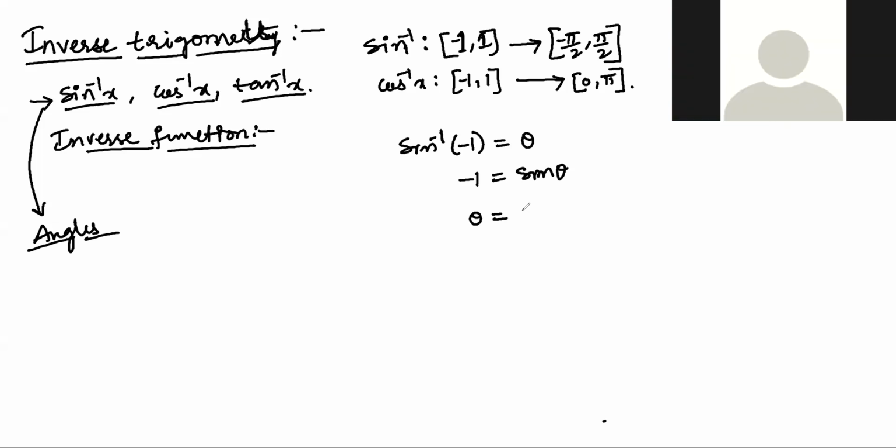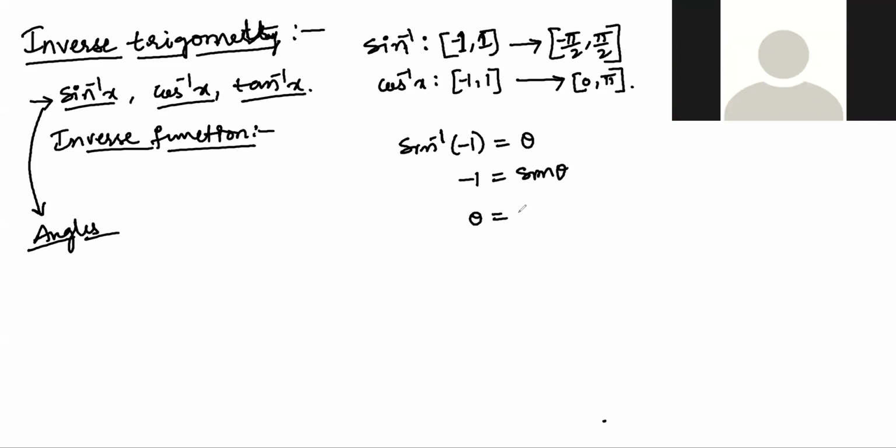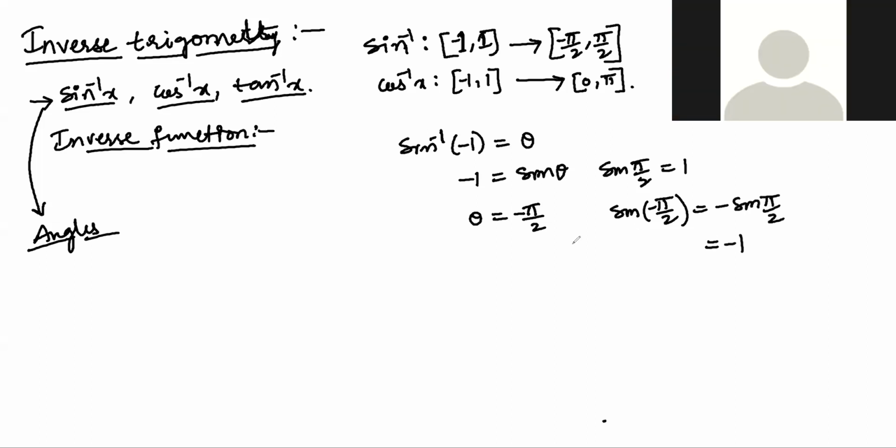Sine theta equals minus 1. So, it's 180, right? No, not 180. Cos 180 is minus 1. So simply you can take minus pi by 2. Sine pi by 2 you know is 1. Sine of minus pi by 2, sine of minus 90, is minus sine 90, which is minus 1. Yeah, okay, I had a doubt in this, sir.